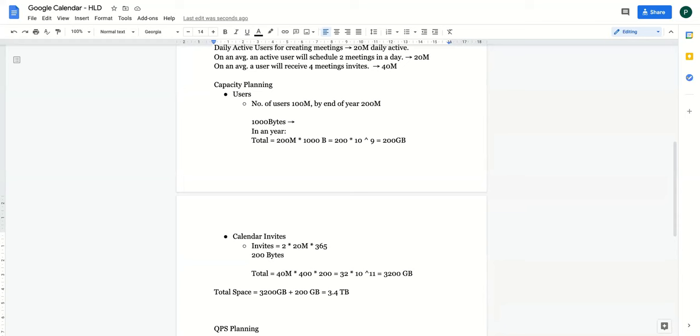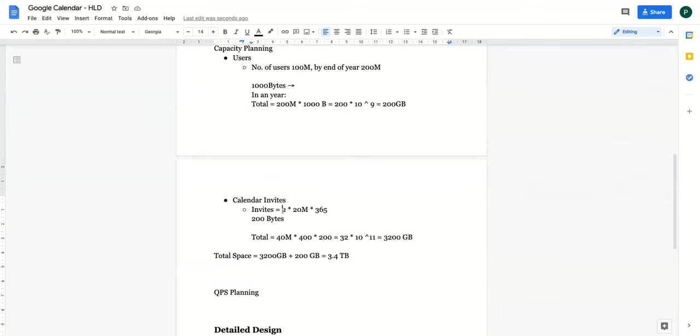number of scheduled meetings in a day be 2 into 20, 40 million? You mentioned 20 million. That's why the same for the invites received. I'm saying that 40 million users are receiving the invite. I have written 2 into 20 million because 20 million users are scheduling meetings on an average. So that's why it became 2 into 20, that is 40 million. And then we are doing this.